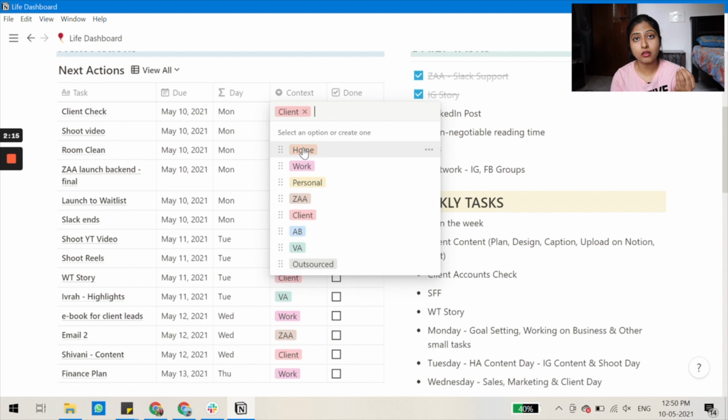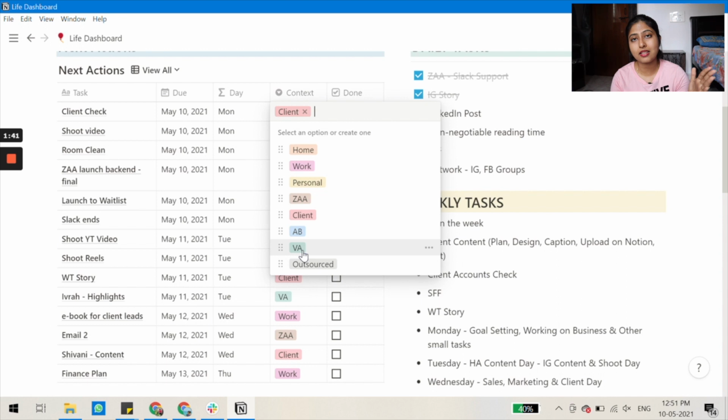Is it my home work related to my house, or is it my work, which is majorly working on my business? And then I have some personal things where if I want to shop for something and I don't want to forget it, I would put it up here. ZA is my coaching program, so any work related to ZA would be checked in that. Then we have client, and then AB is my personal brand, like my Instagram, YouTube, blog, and all of that I do is AB if the work is about AB. And VA is where I have a team member.